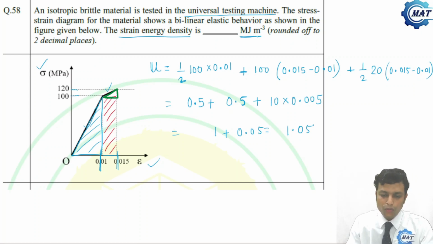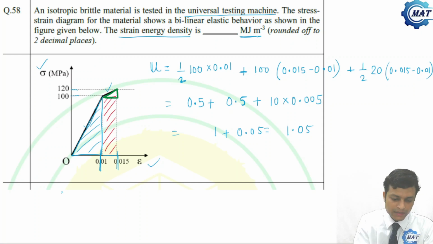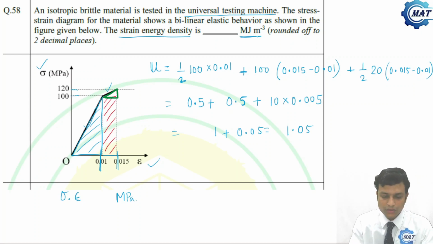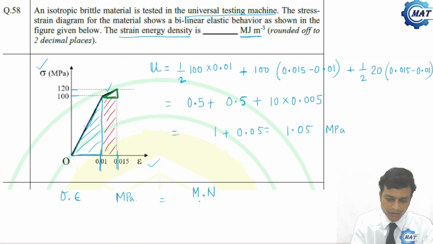Now what will be the unit? That is sigma into epsilon. Sigma having unit MPa, and epsilon is unitless. So the unit of this is nothing but MPa, that is meganewton divided by meter square. You can write it as meganewton into meter divided by meter cube.